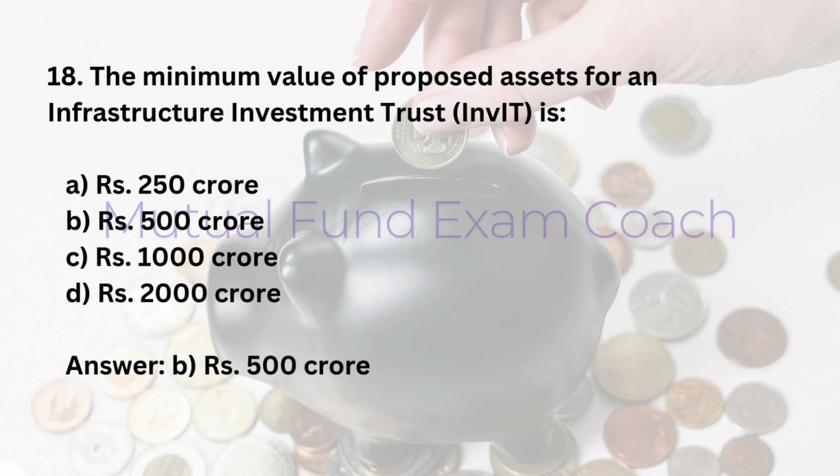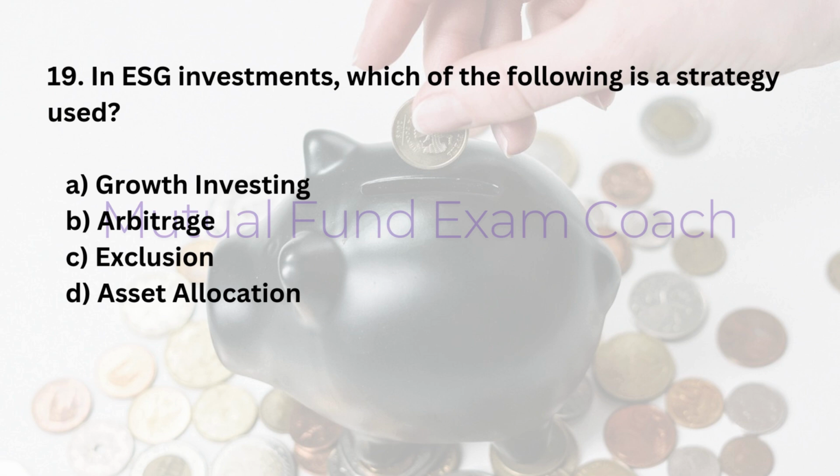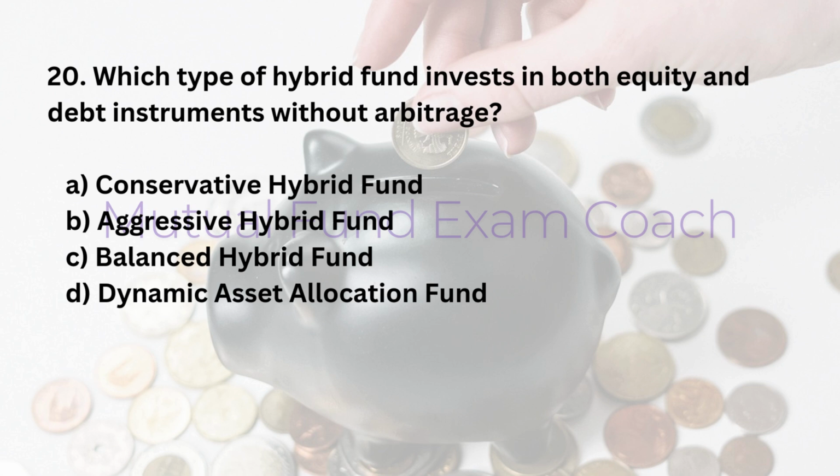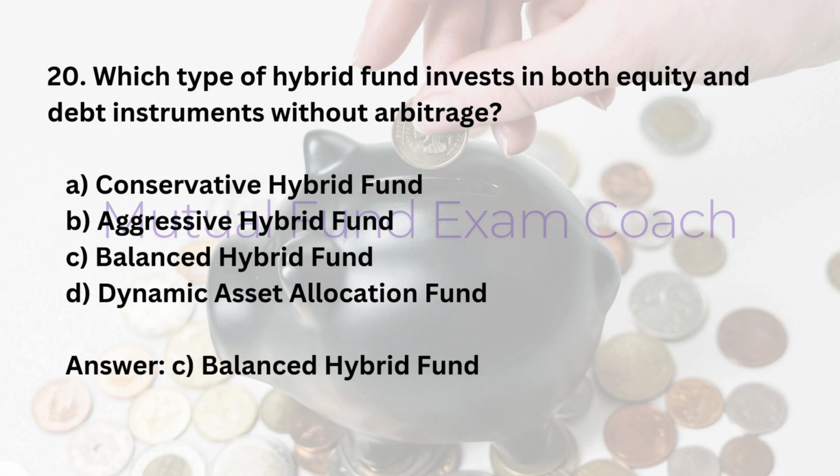500 rupees crore. 19. In ESG investments, which of the following is a strategy used? A. Growth investing. B. Arbitrage. C. Exclusion. D. Asset allocation. Answer: C. Exclusion. 20. Which type of hybrid fund invests in both equity and debt instruments without arbitrage? A. Conservative hybrid fund. B. Aggressive hybrid fund. C. Balanced hybrid fund. D. Dynamic asset allocation fund. Answer: C. Balanced hybrid fund.